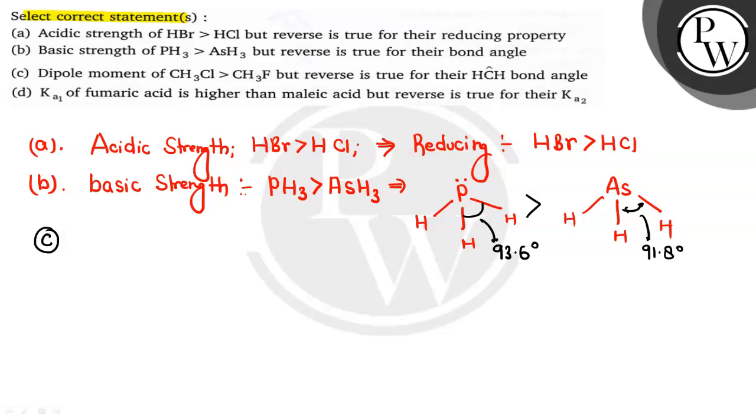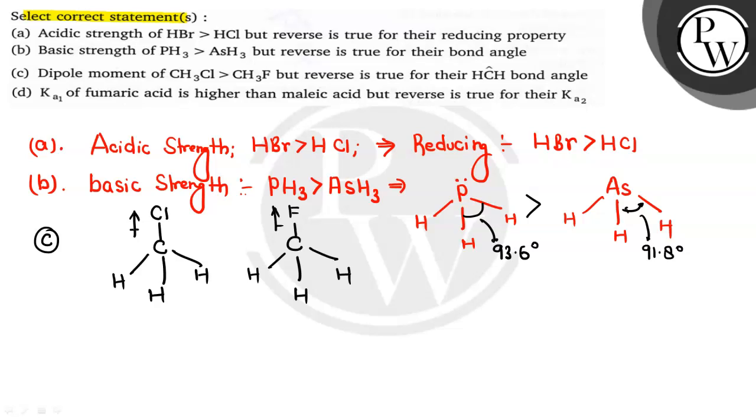Coming to option number C, which is dipole moment of CH3Cl is greater than CH3F, यानी कि CH3Cl is like this. Okay, so here will be Cl, and in the case of CH3F, similar structure, but Cl की जगह पे यहाँ पे आ जाएगा हमारे पास F. Now we can see the dipole moment is definitely going to be greater for the Cl case, because Cl is having the larger size. So we can say that for the dipole moment the correct statement is given.